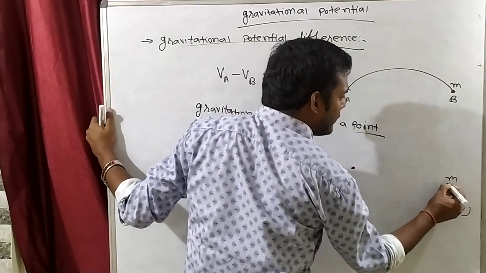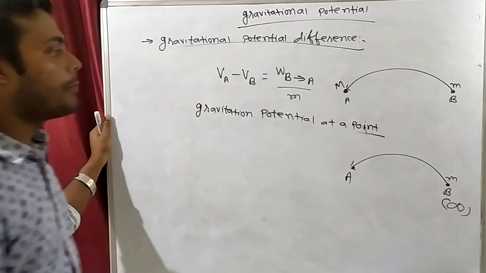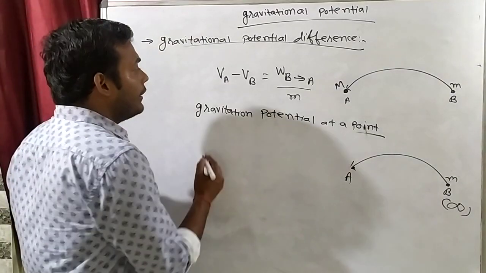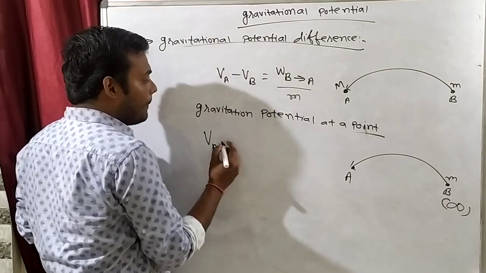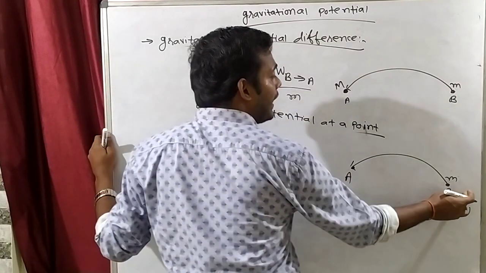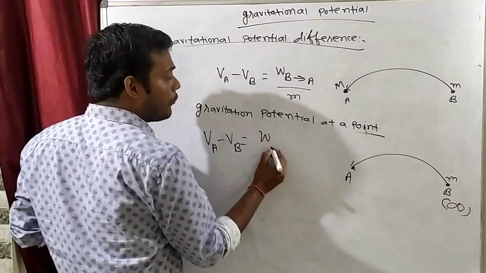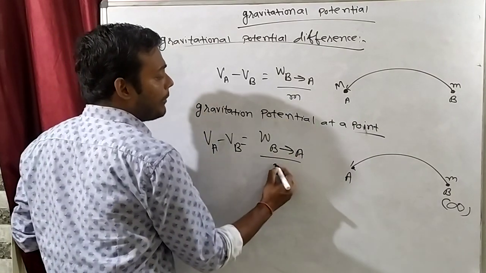I will take this point B at infinity, and then I will bring this test mass from B to A. Then how will we define VA minus VB? This potential difference is defined as the work done in bringing a unit mass from B to A, that is, work done in bringing the mass from B to A divided by test mass.